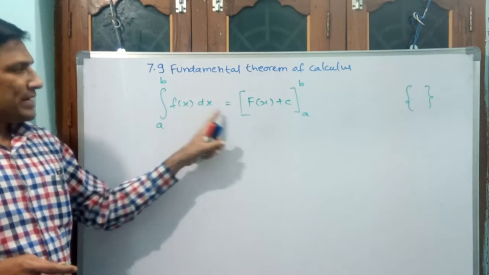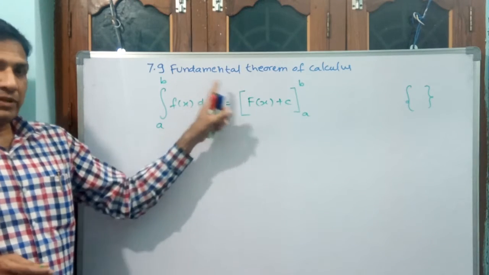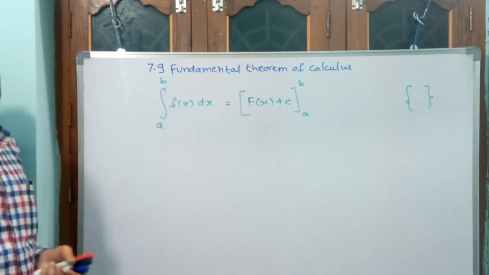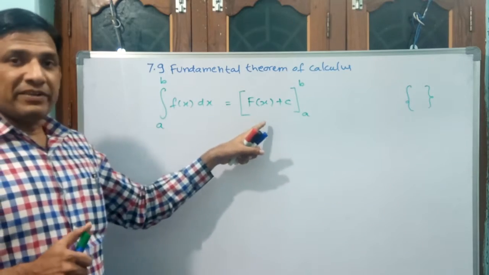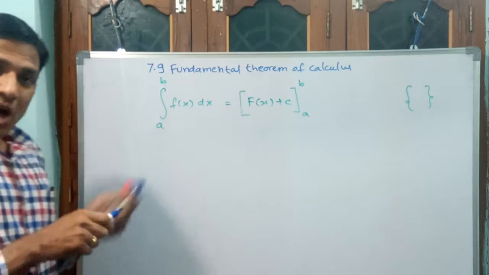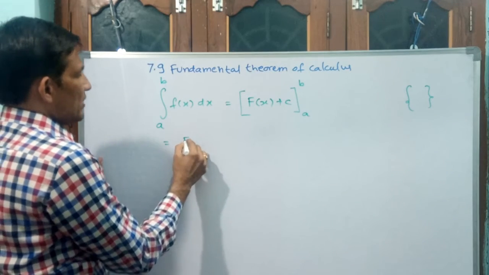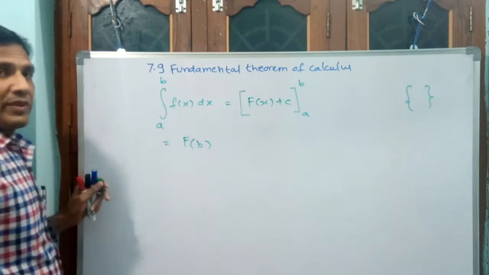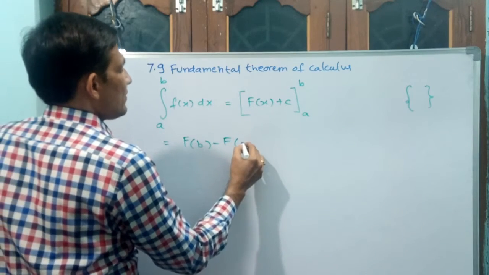Why? Because already we have done the integration. The result has come. Small f of x has become capital F of x plus c. The constant also has come, like you think, temporarily. See, a to b is there. Why? Because it is a definite integral, we have to apply limits also. See how to apply this limit, observe carefully now. That is equal to capital F of b minus capital F of a.